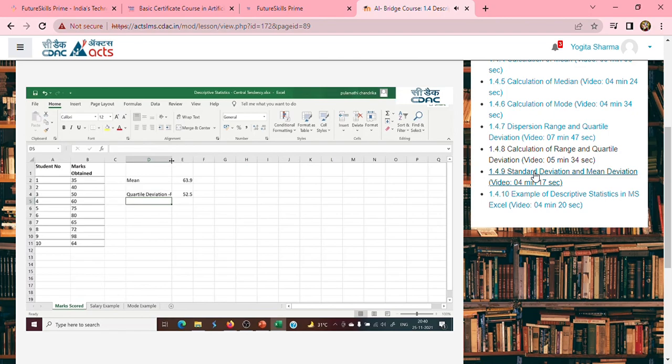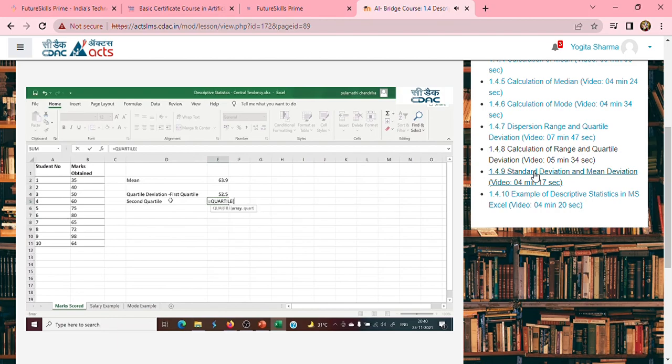Now, similarly, I can also obtain the second quartile value. So the second quartile is equal to the quartile function of these data points, comma, 2. Right? So the third quartile value is equal to the quartile of all the observations, comma, 3. Right? So these are the first, second, and third quartile.